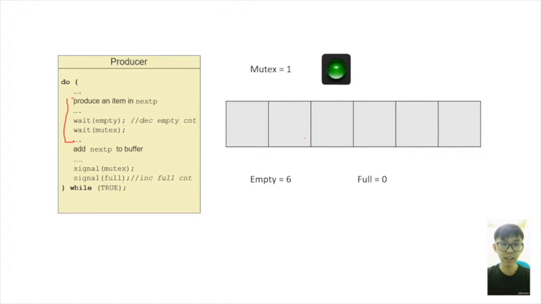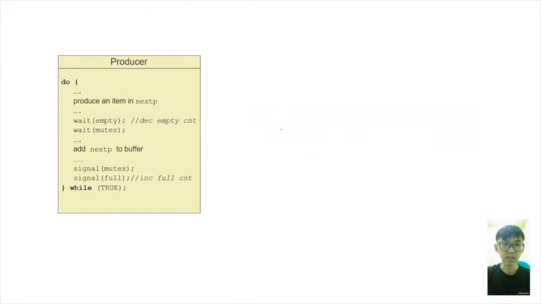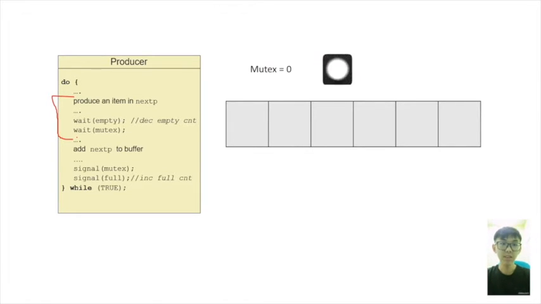Let us look at the first segment of this code, which is included from here to here. Now the producer will produce an item to be inserted into the buffer.